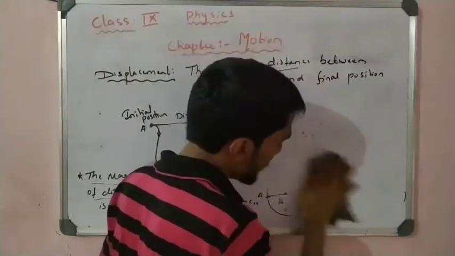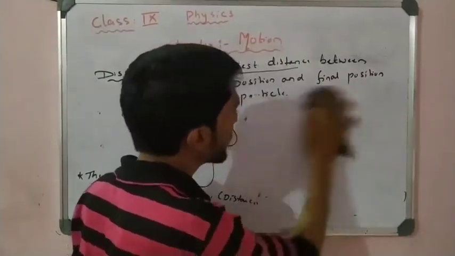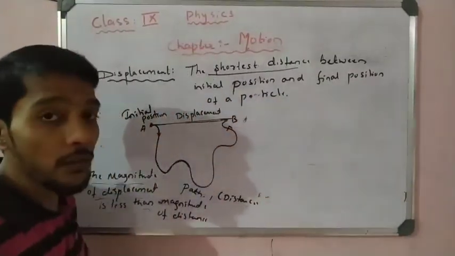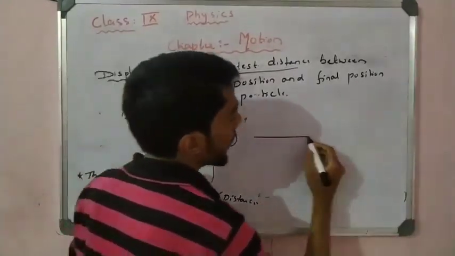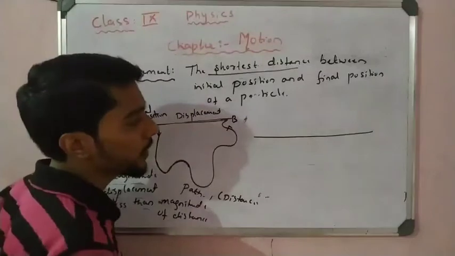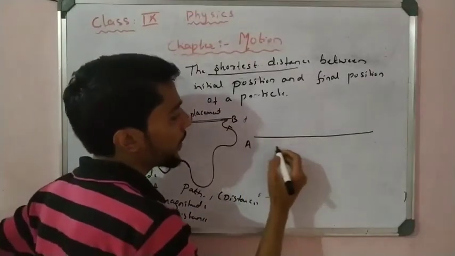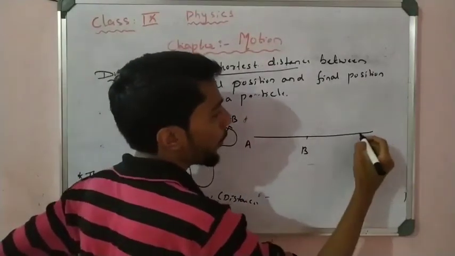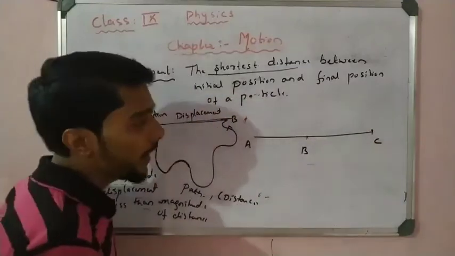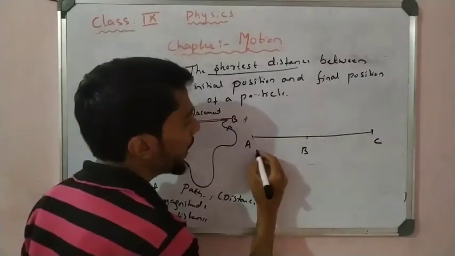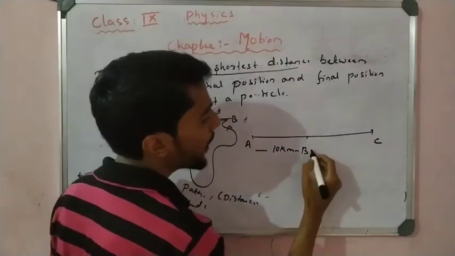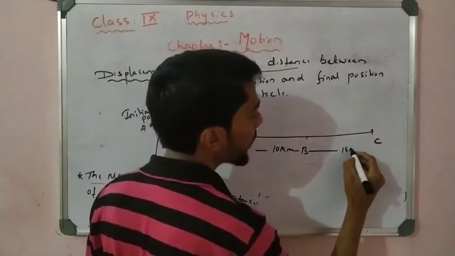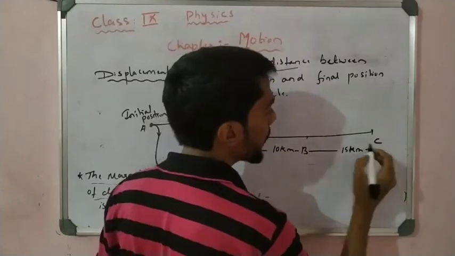Now in the displacement we are studying about the straight line displacement. So now let us see, this is the straight line motion, and here is point A, here point B, and here point C. Point A to B is 10 kilometer, imagine, and point B to C is about 15 kilometer.